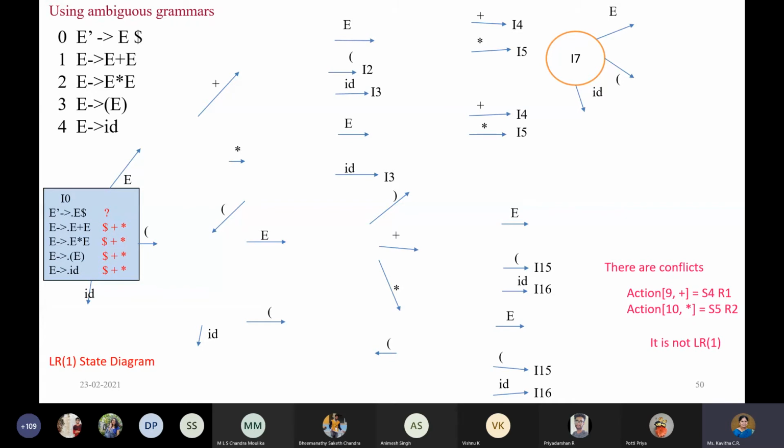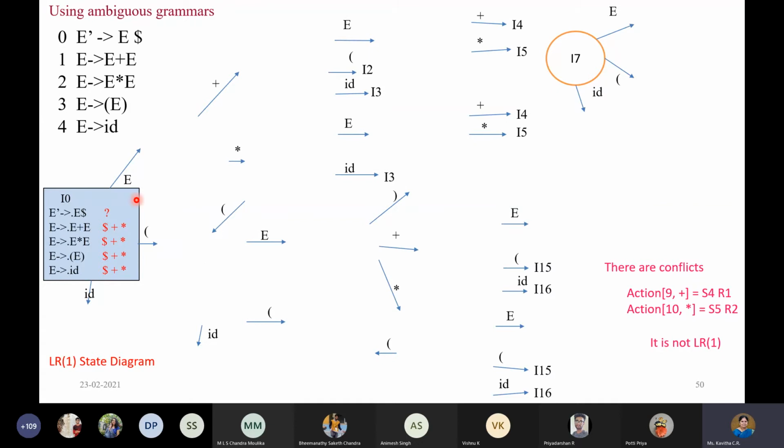So when you start the transition, what happens? You'll move the dot operator. When you're not taking the transition, the dot is not moved. When you take a transition, the dot is also moved. But in the current state, you'll not be moving the dot. Only when you take it to the next state will the dot be moved. What I did till now, I just found the first state, nothing else.